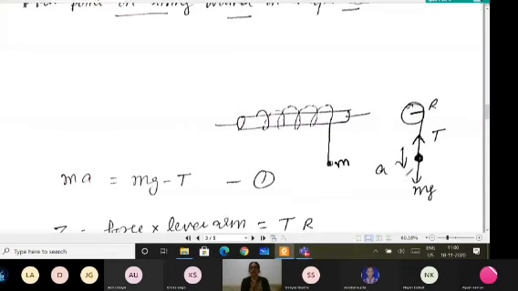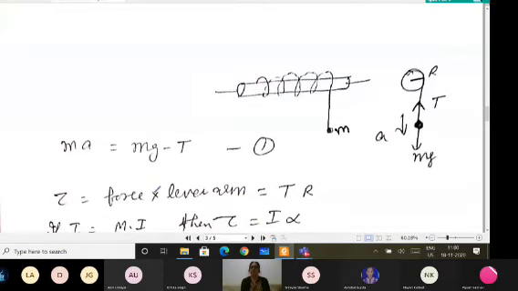Because the body is coming down, so ma you can write as mg minus T, the tension in the thread. You should know that it is the tension force which is providing the torque. So torque equals the tension force into the lever arm, which is the radius of this cylinder.